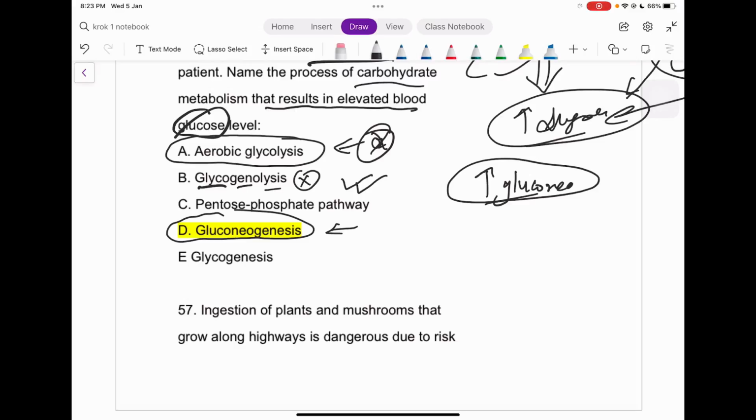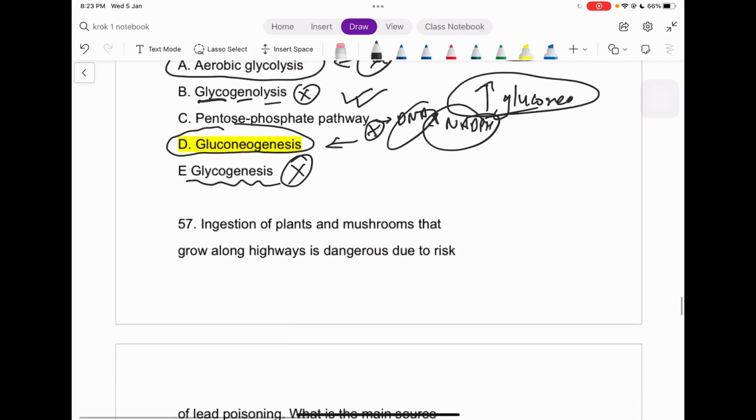Pentose phosphate pathway, it's important for DNA synthesis and NADPH production. So none of this is the reason out here. Again, the last one is glycogenesis. So this can't be the option because in this process, glycogen is getting produced, so there must be a high amount of sugar which is directly converting into glycogen.